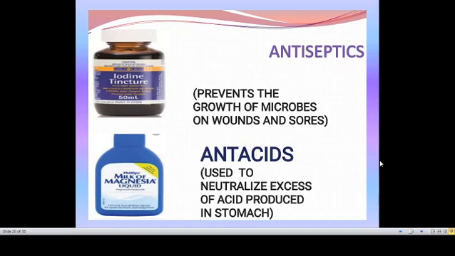Next, antacids. Antacids are used to neutralize excess acid produced in our stomach. Milk of magnesia is an example of antacids. It is used for a gastric problem or acidity. Acidity means there is a lot of acid content in our body. To neutralize that, to keep the balance, these antacids are used. They are taken as a drink, or available in capsules, or as a liquid also. Antacids neutralize the excess acid produced in our stomach.